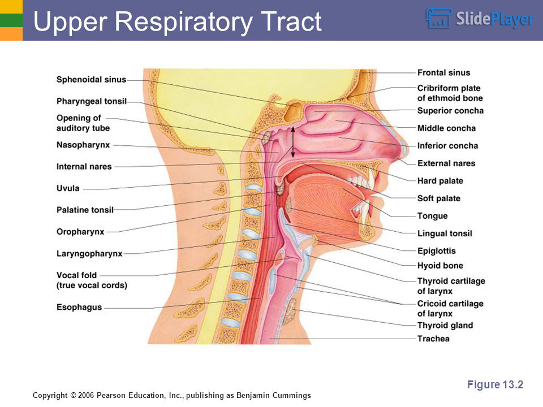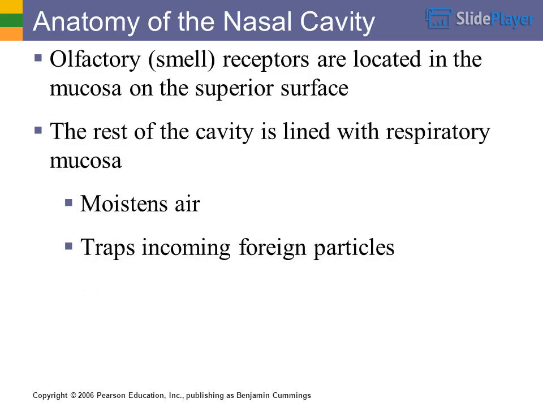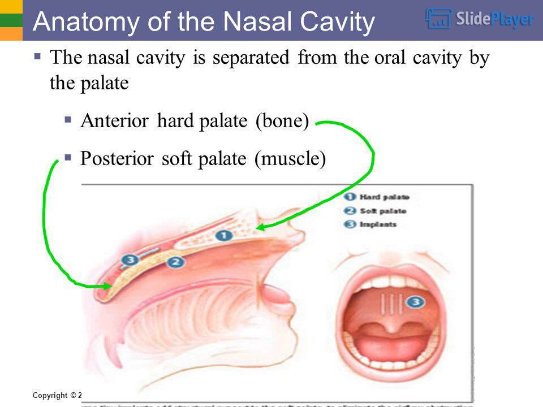Figure 13.2. Anatomy of the nasal cavity. Olfactory, smell, receptors are located in the mucosa on the superior surface. The rest of the cavity is lined with respiratory mucosa, which moistens air and traps incoming foreign particles.